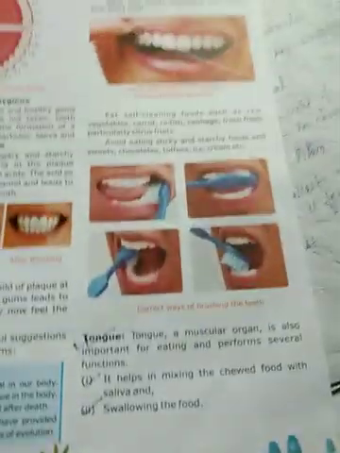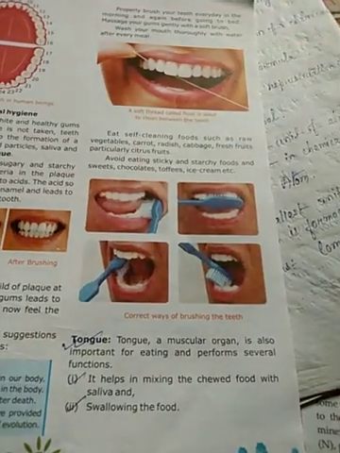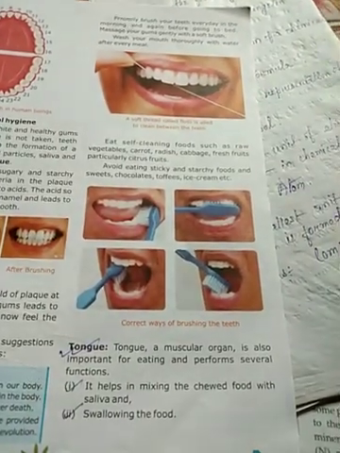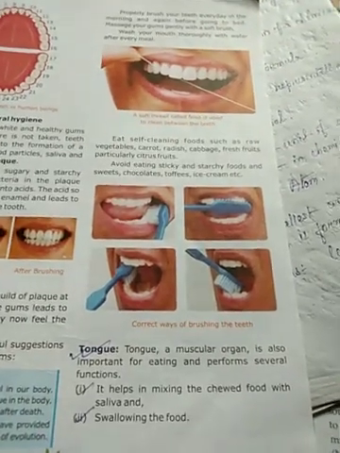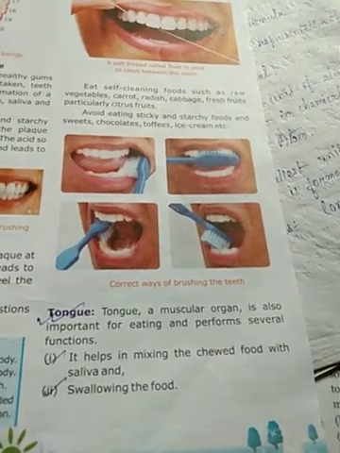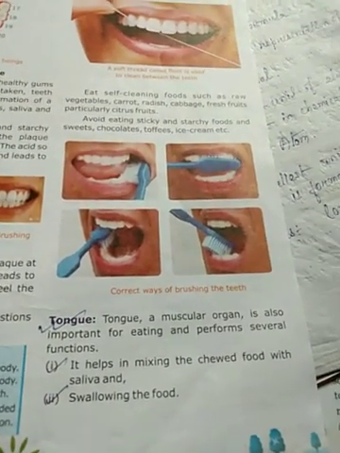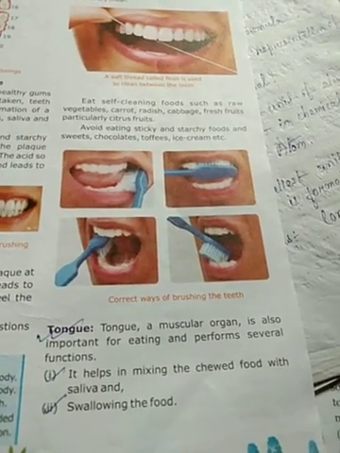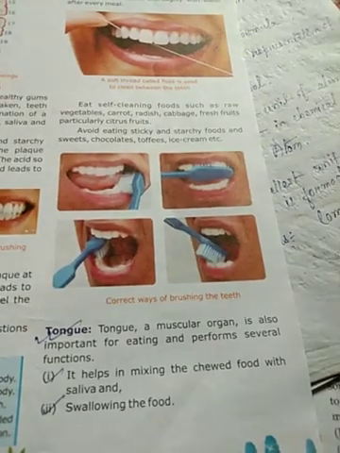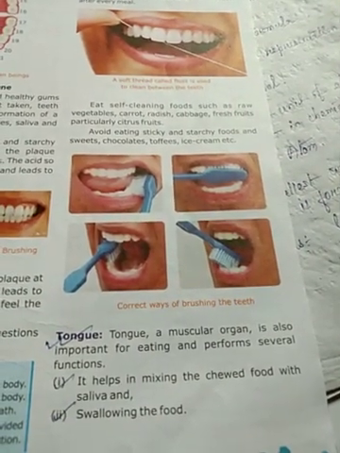Now the next one is the tongue. How the tongue helps in our digestion. The tongue, a muscular organ, is also important for eating and performs several functions. It helps in mixing the chewed food with saliva. That means the tongue helps in mixing saliva with the chewed food. It also helps in swallowing the food.